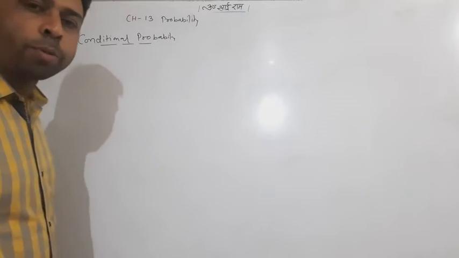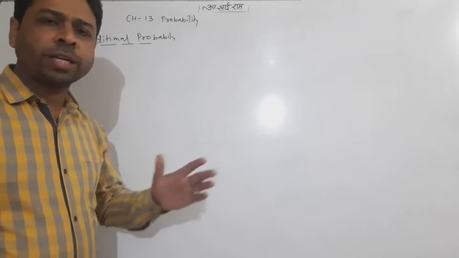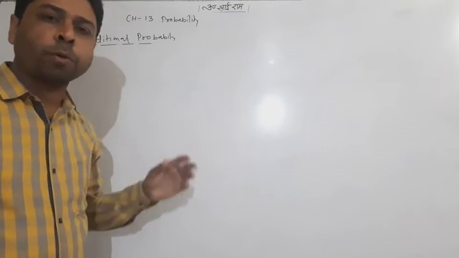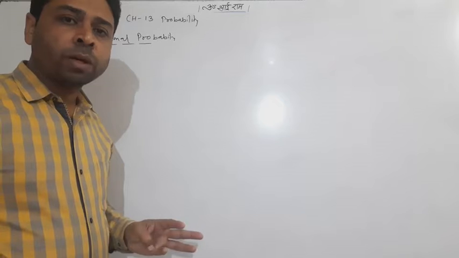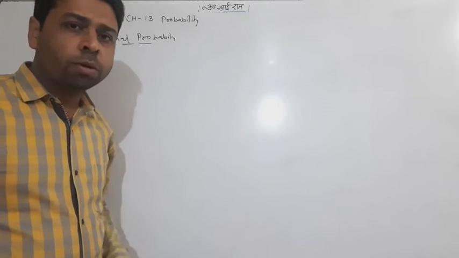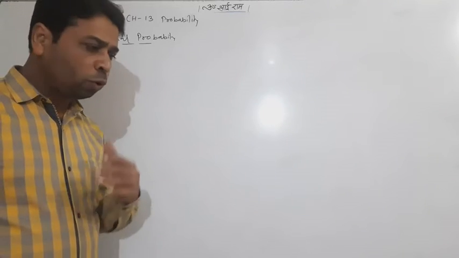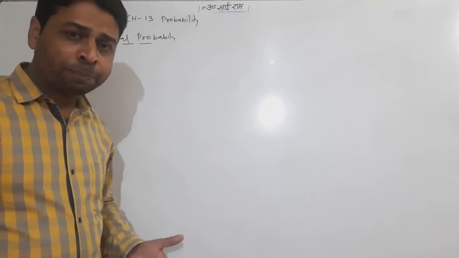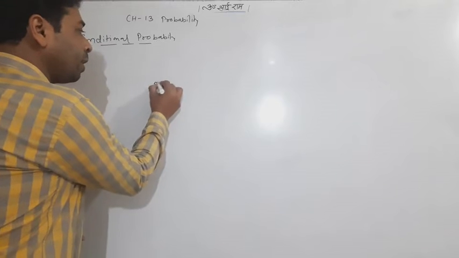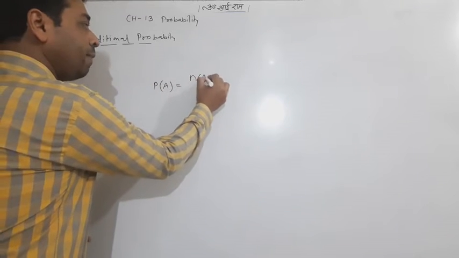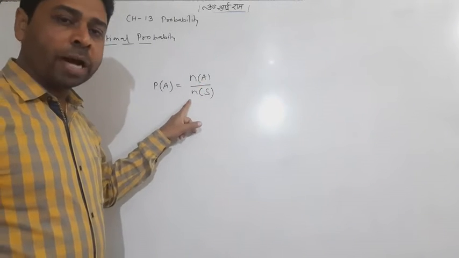Students, you have been studying probability since class 7 or 8. I don't remember properly, but from class 9 I am sure. From 9, 10, 11, you have been studying probability in 3 consecutive previous classes, so you know a bit about it. There is nothing special. You should know about sample space, events, and probabilities. Suppose A is any event, then the probability is n of A upon n of S, the number of elements in that event over the number of elements in the sample space.